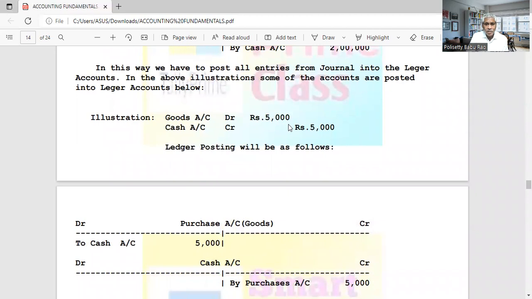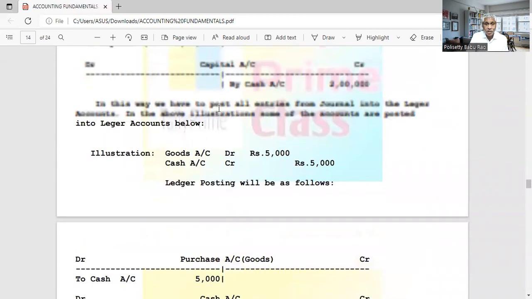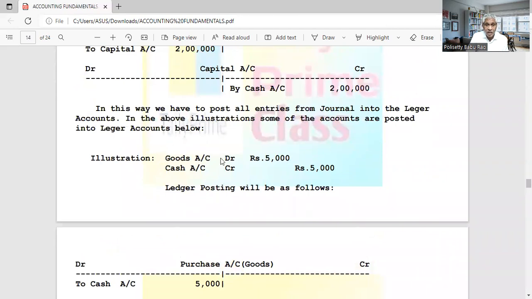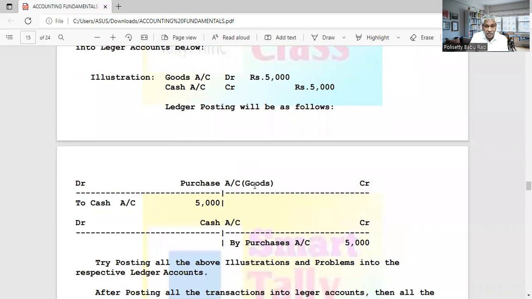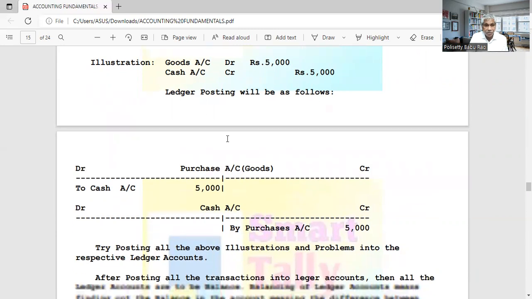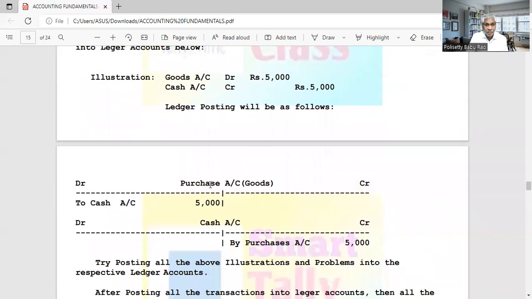Illustration: goods account debit 5,000, cash account credit 5,000. First you have to write goods account. I told you hereafter goods account we will not use. We will use only purchases account. Goods account debit, cash account paid, cash paid means purchased. So instead of goods, hereafter we never mention goods anywhere. Purchases account you will write or sales account you will write. Purchase account debit, to cash account 5,000. Purchase account debit on the debit side. Credit account name is cash. To cash account. This is over.